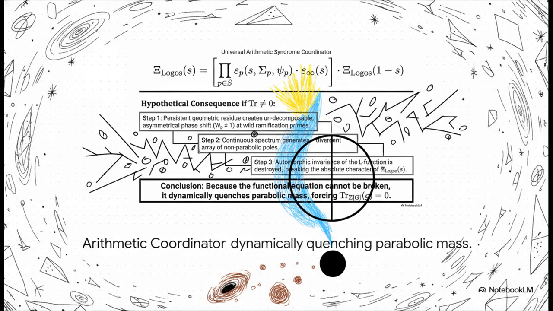Now let's play devil's advocate for a second. What happens if the math breaks down? If the trace were not zero, it would create a massive instability. It would fundamentally destroy the automorphic invariance of the L function, basically breaking the absolute character of the universe's mathematical rules. So, the universal arithmetic coordinator dynamically quenches the parabolic mass to prevent these catastrophic mathematical paradoxes. It absolutely forces the trace to be zero just to keep the whole system stable.